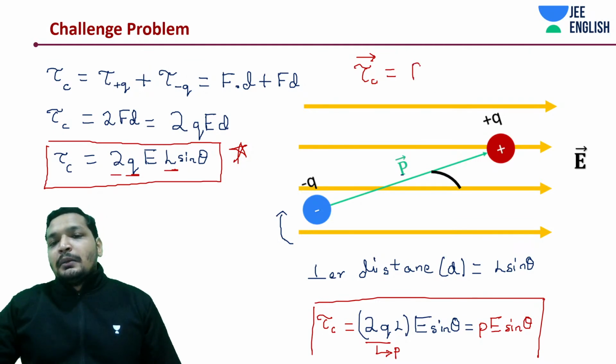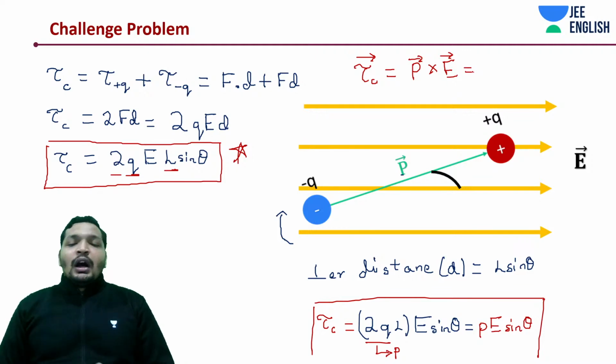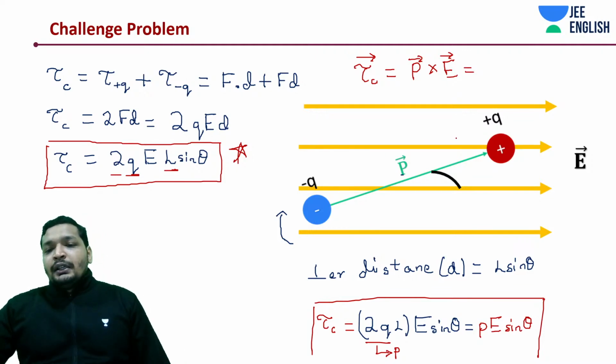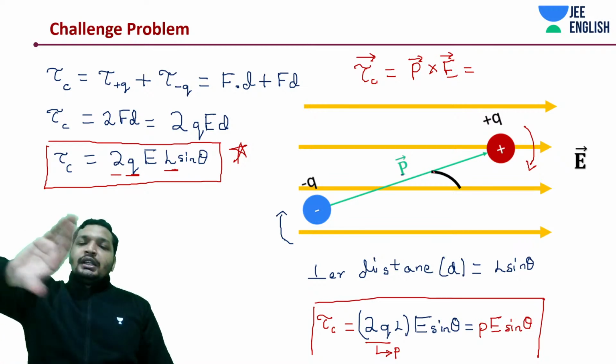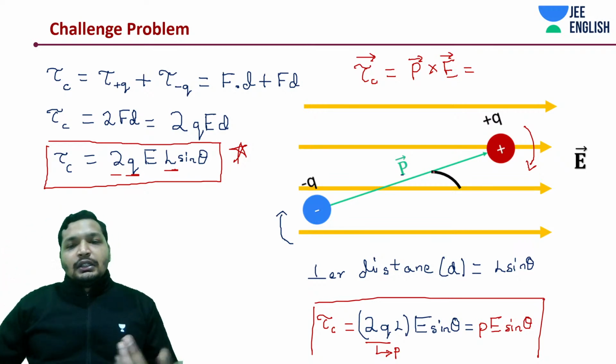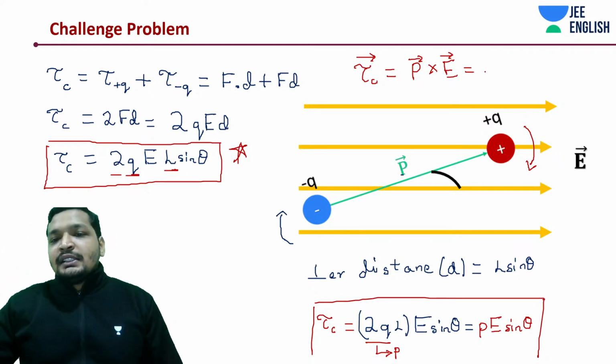This is going to be P cross E. This is how it is rotating, and the other side is rotating like this. Just go from P to E, you're getting it. That can be written as P E sine theta, and you need to find that k cap depending upon the direction.